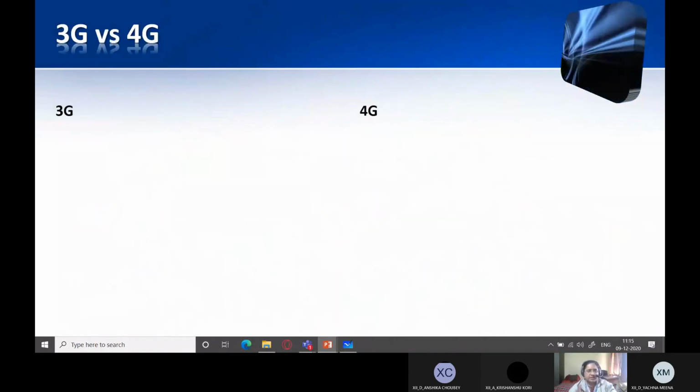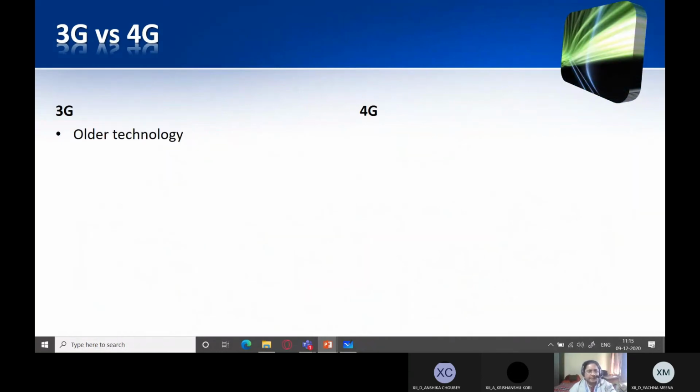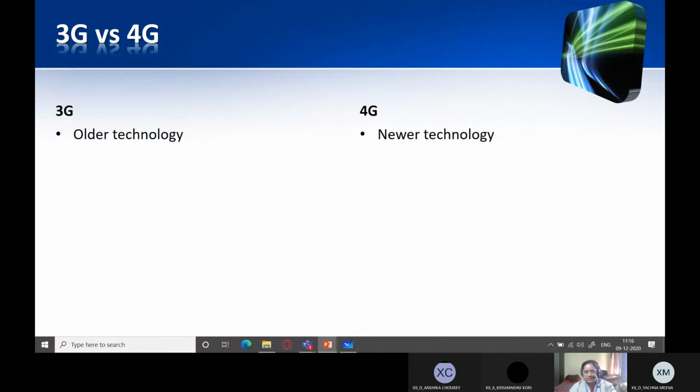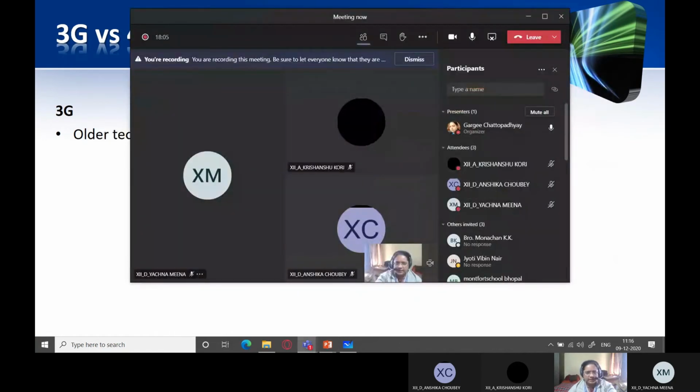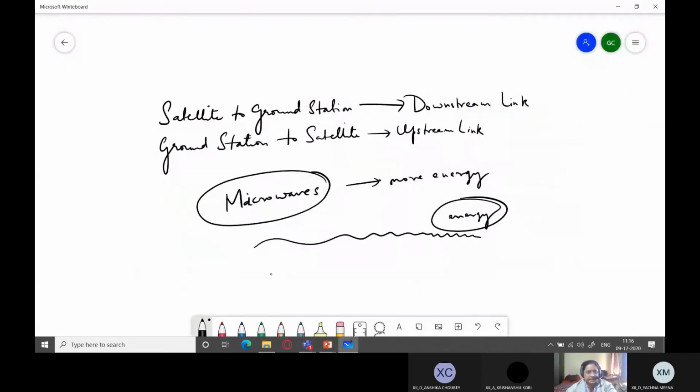Some differences between 3G and 4G. 3G is an older technology, whereas 4G is a newer technology. So there are actually various flavors of cell phone technology, cellular internet. It started with 1G. We could only place calls through 1G first.